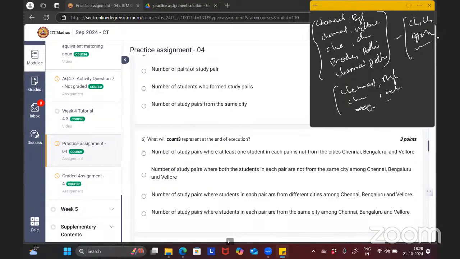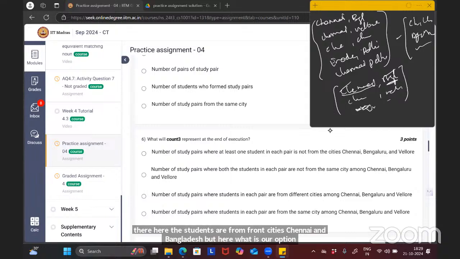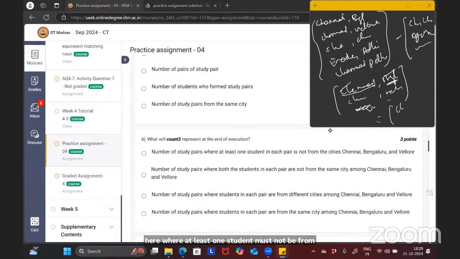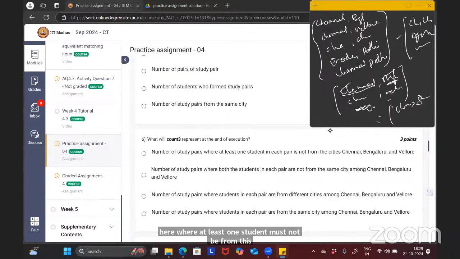Here, what is our option A? Number of study pairs where at least one student in each pair is not from the cities Chennai, Bangalore, Vellore. So at least one student should not be from Chennai, Bangalore, Vellore. But what we can see is Chennai, Bangalore students are there. Here the students are from different cities, Chennai and Bangalore. But our option A says at least one student must not be from these. Like Chennai, Delhi, one student must be different.